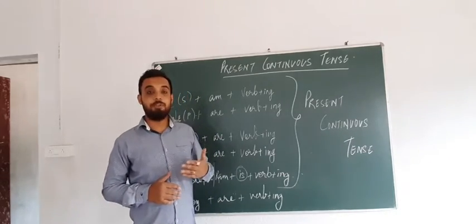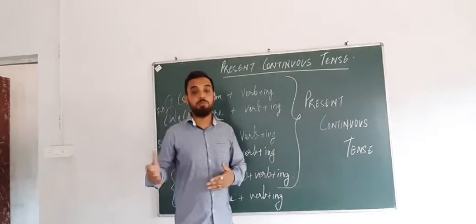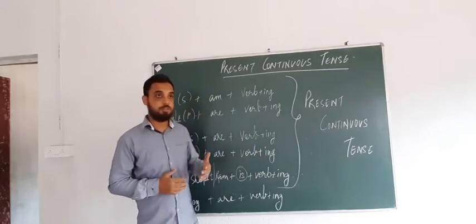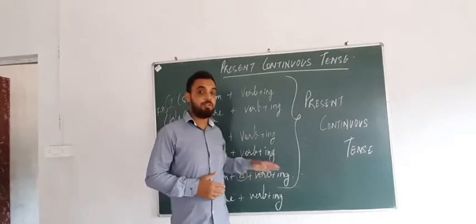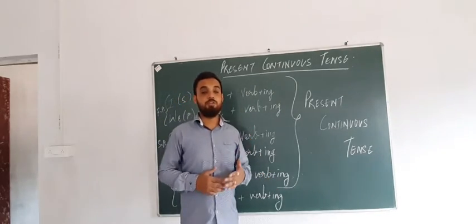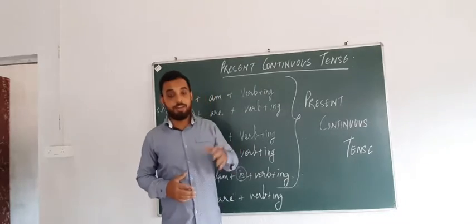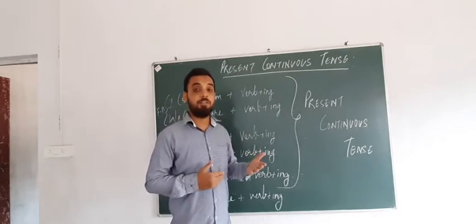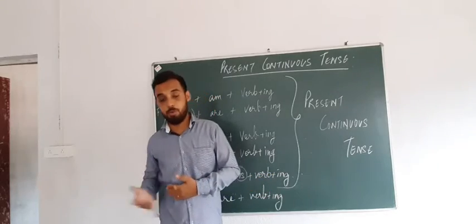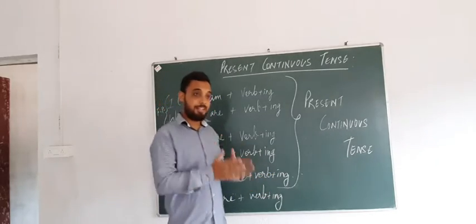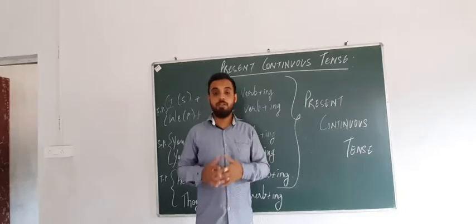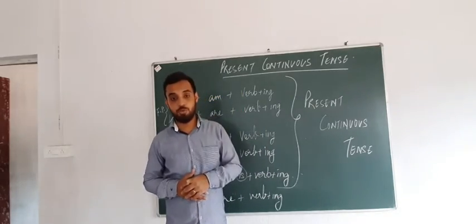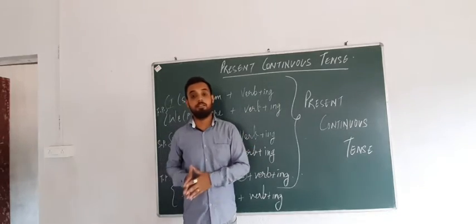Now, we follow different structures for the different types of sentences. The structures are already written over here, but let me explain it to you nicely. The subjects might be singular, the subjects might be plural. We need to take care that the helping verb that we are using fits in that sentence.